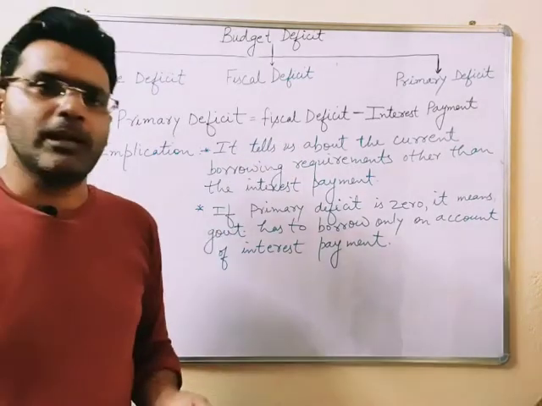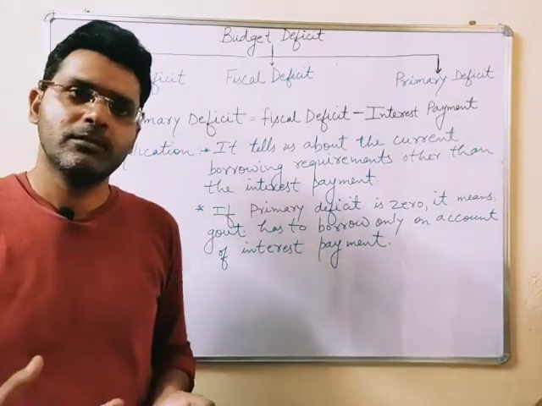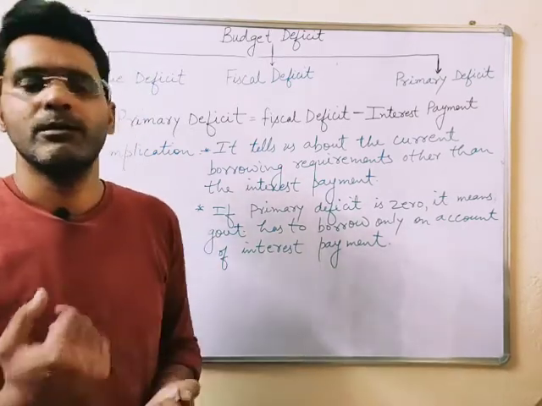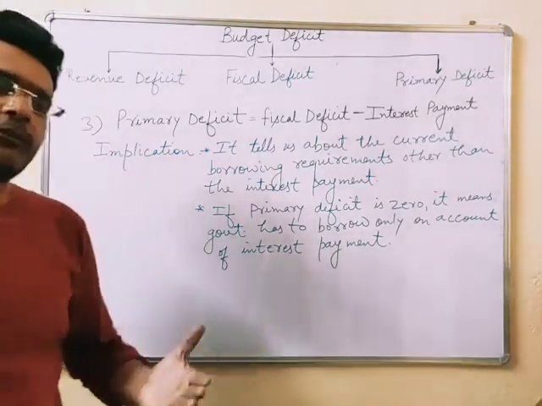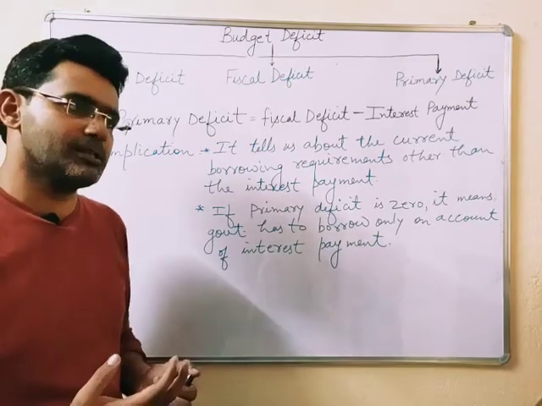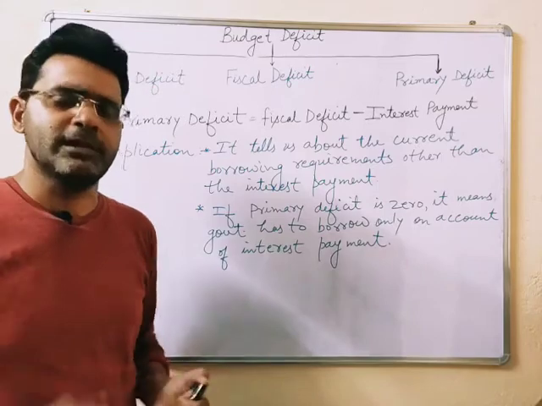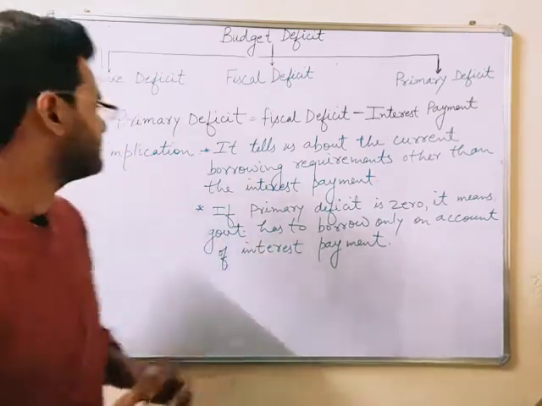Fiscal deficit can be calculated by deducting total receipts excluding borrowings from the total expenditures. Expenditure includes both revenue expenditure as well as capital expenditure, and receipts include revenue receipts as well as non-debt creating capital receipts. That is why I am telling you, excluding borrowings.